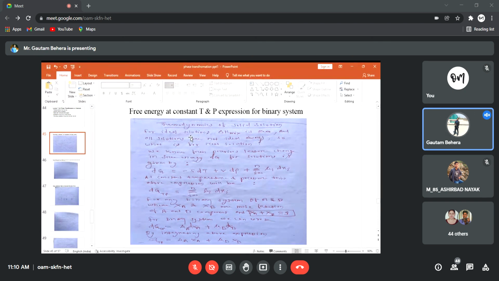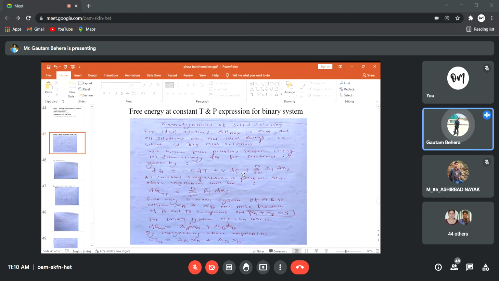So for an ideal solution, we know that delta H mix is 0. Change in enthalpy of mixing is 0. That's why we understand that it is an ideal solution. And we know all solutions are not ideal. That simply means for all solutions, delta H mix will not be equal to 0.